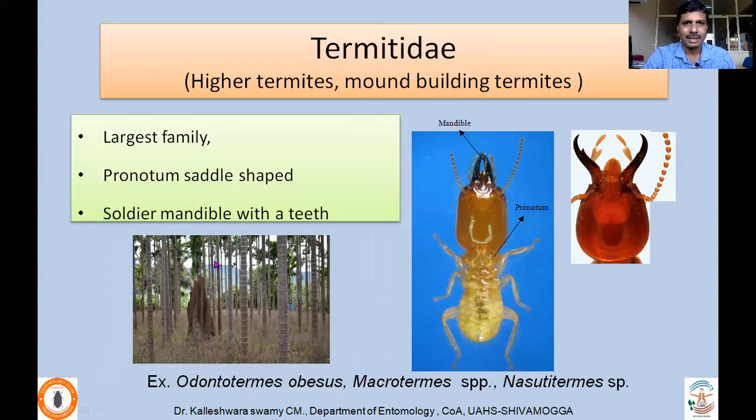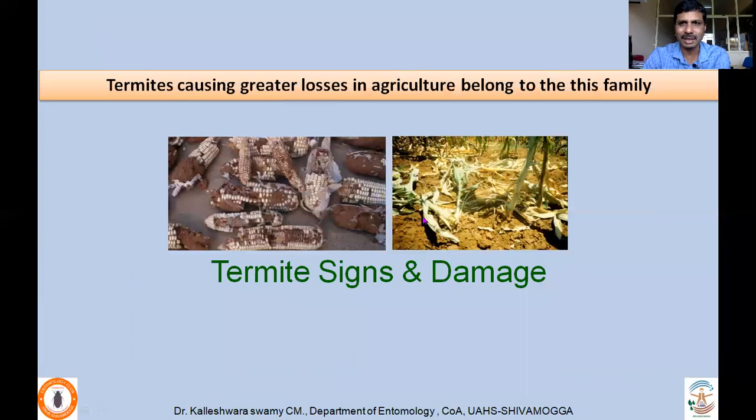In fact, a number of mound building termites belong to this family, especially Odontotermes obesus in India, which constructs very large mounds. Okay, so other species include Macrotermes, Nasutitermes. Many of these Termitidae are very serious pests in agricultural ecosystems.